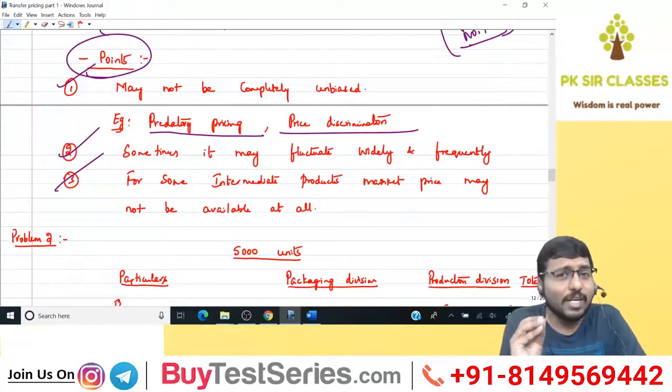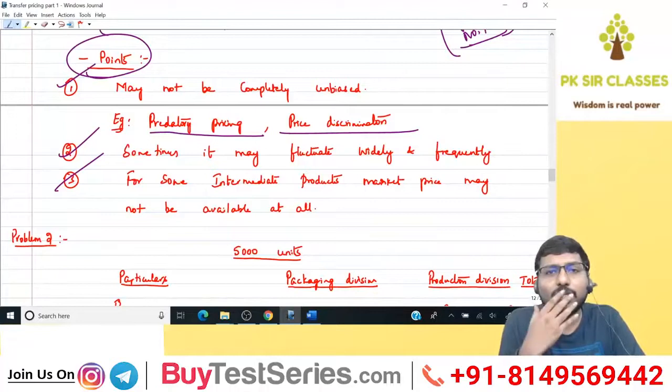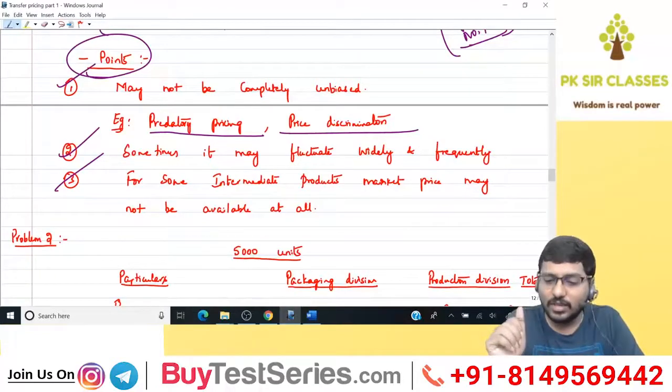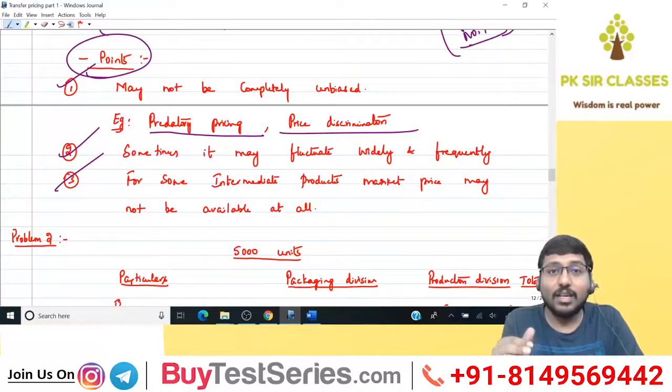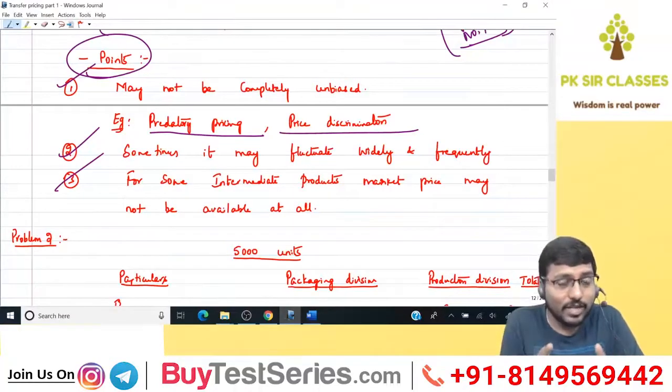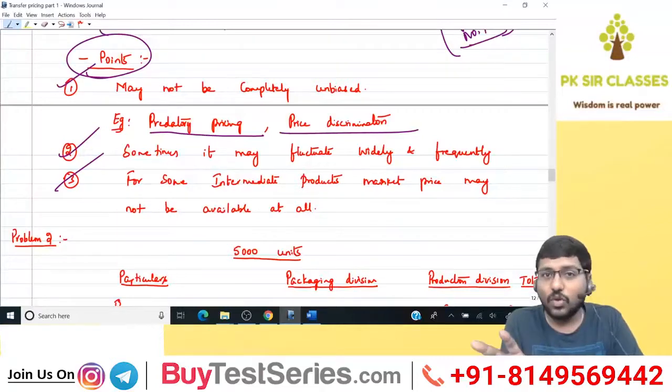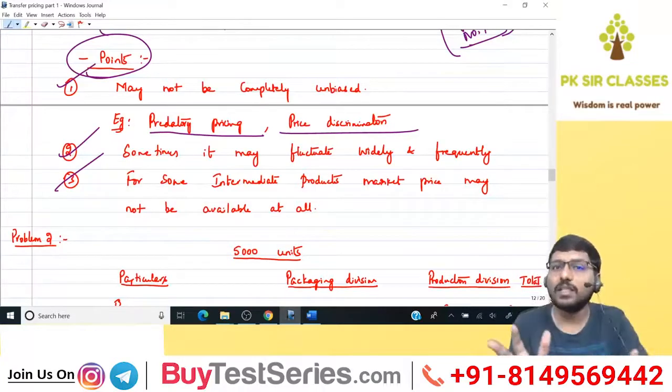For some, this is the most fun part. For some intermediate products, market price may not be available at all. Sir, how is this possible? A very simple logic here. The intermediate product that you are manufacturing, let's say it is unique, and nobody else in the country is doing that. So when the intermediate product is unique, but the finished good is normal, please try to understand: the finished good has got a market price, but for the intermediate product, you are the only one who is manufacturing something like that.